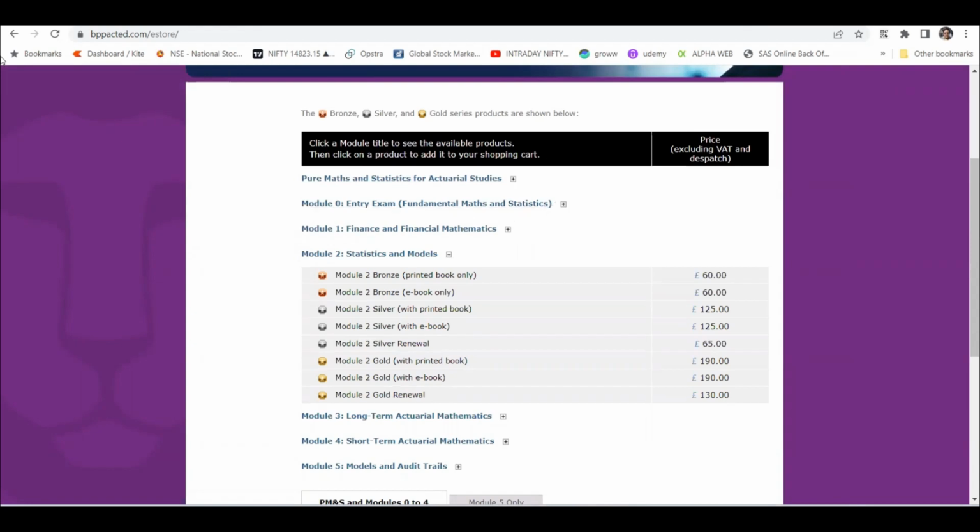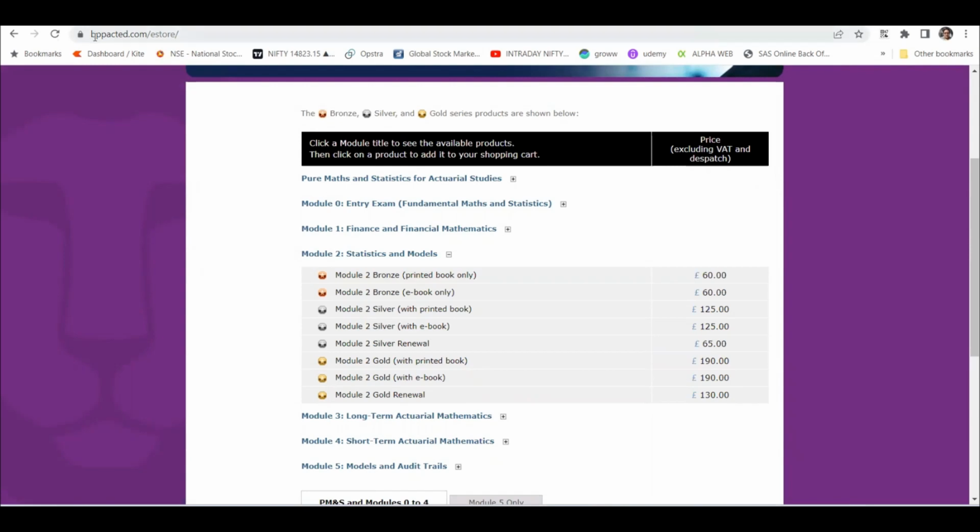So there are multiple things that you can check out, but this is the website. Unlike IFoA, where in your membership you will get all the materials, in the IFoA if you have to purchase material you have to purchase it from here, BPP Actuarial, and this material would be imported. Like if you are purchasing hard copies, right, this would be imported from UK. There might be some calls and emails that you will get from the import or customs department, right? And you need to answer those calls or customs accordingly, right? So they would want to know what you are purchasing, whether it is something illegal, etc., etc., right? So that you have to kind of know and understand, right?